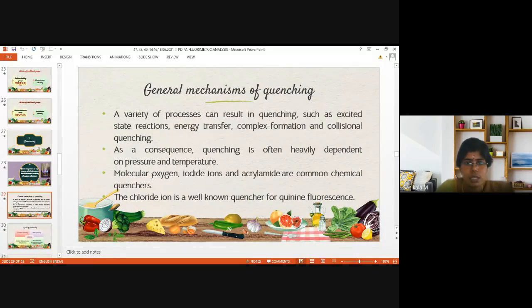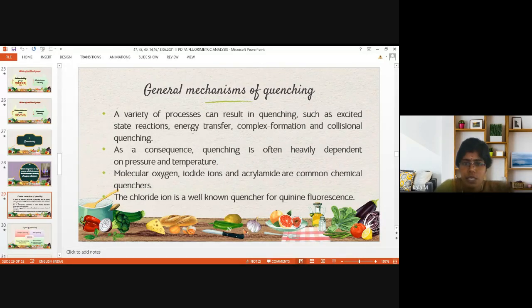It causes the quenching process. What are the general mechanisms? This also we have seen. It includes excited state reactions like vibrational loss and collisional deactivation, whatever we have seen as factors under the Jablonski diagram. While discussing that, we have seen excited state reactions, right? So the same will affect the fluorescence intensity.